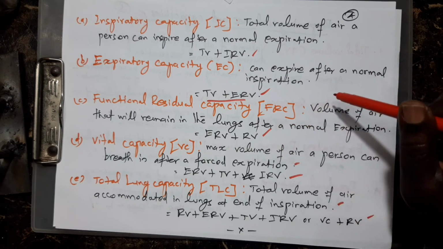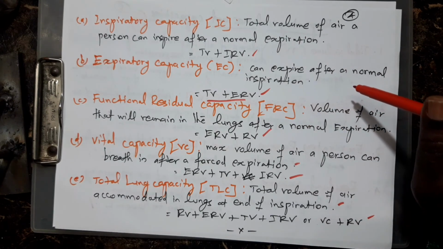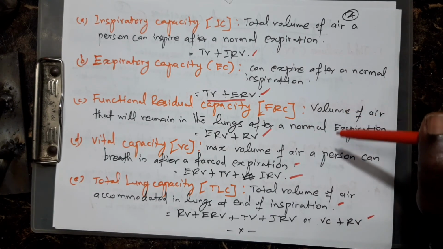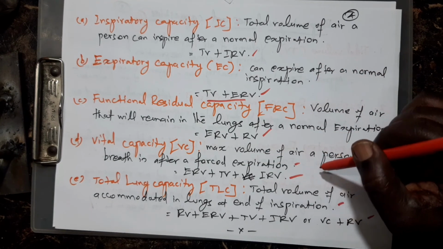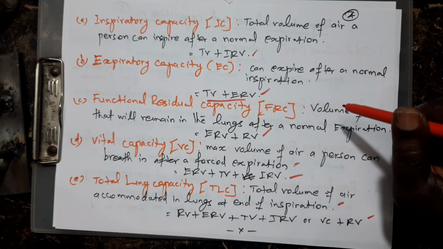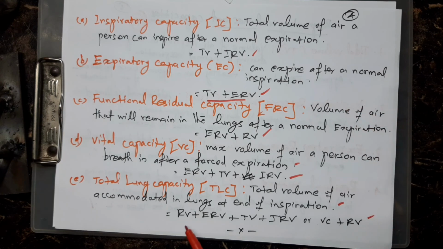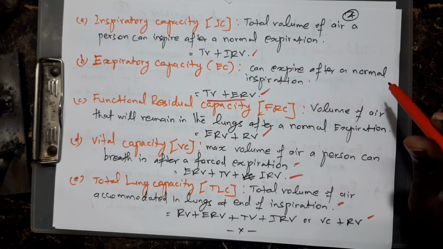And another is vital capacity, VC: the maximum volume of air a person can breathe out after forced inspiration. This is ERV plus TV plus IRV, three items included. Next, the fifth item, total lung capacity, TLC: the total volume of air accommodated in the lungs at the end of inspiration. This is RV plus ERV plus TV plus IRV, or VC plus RV. You should observe, remember and practice these even if a question paper comes.